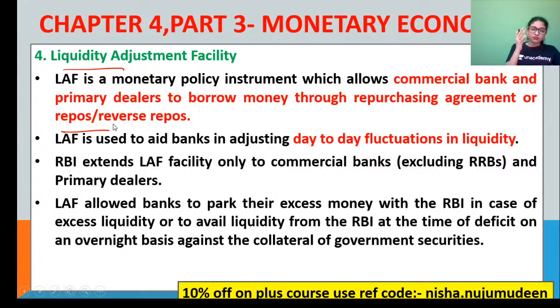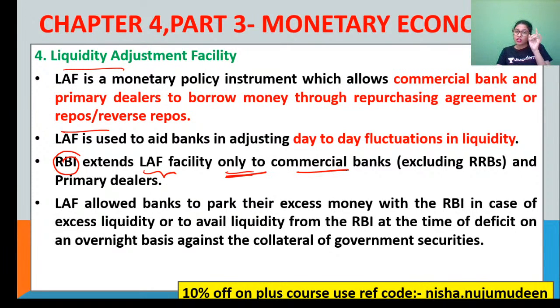So using this arrangement called the liquidity adjustment facility, it allows the banks to respond to liquidity pressures, and this is also used by the government to assure basic stability in the entire financial markets. The two important types of liquidity adjustment facilities are repo rate and reverse repo rate. Clear? To adjust the day-to-day fluctuations in liquidity, this instrument called the liquidity adjustment facility is used, that is, your repo rate and reverse repo rate. Another important point is that the RBI extends such a facility only to commercial banks. I repeat, only to commercial banks.